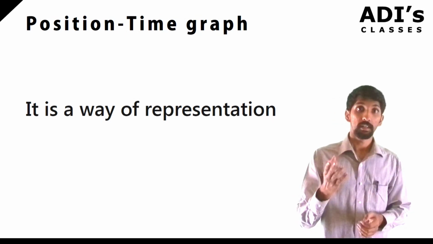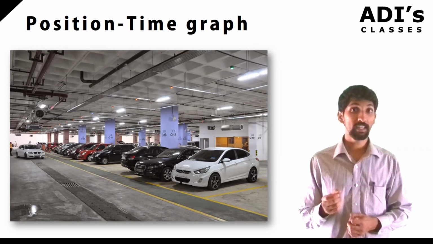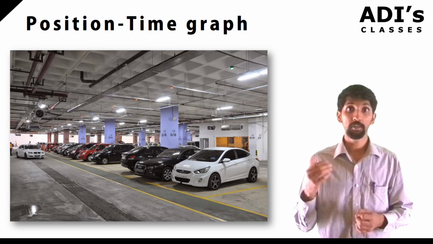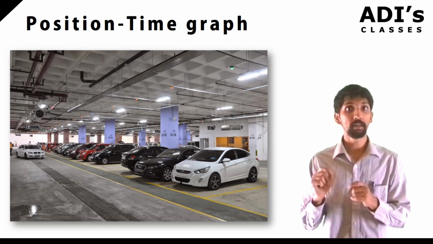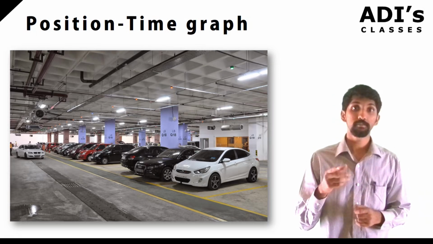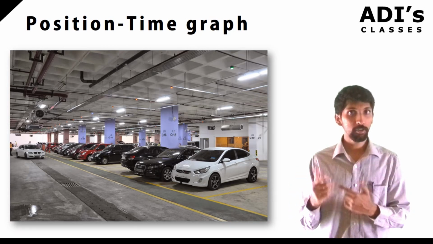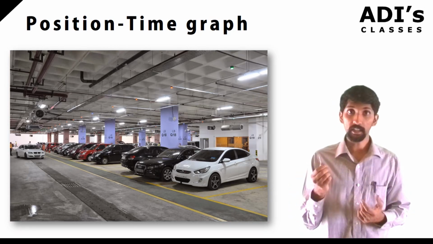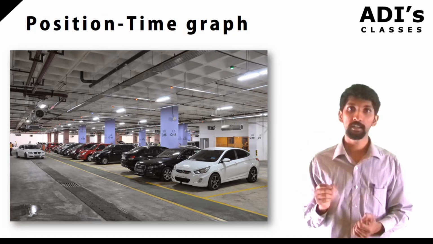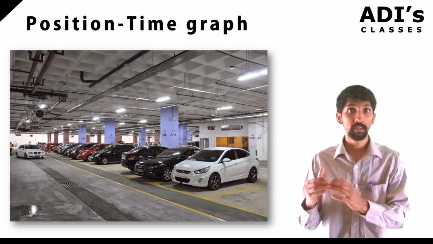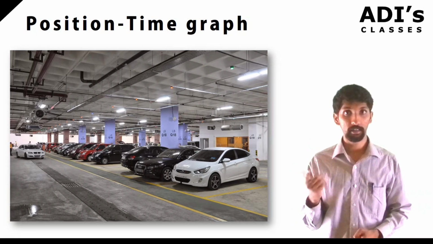Or for example, let's say you take your vehicle to a mall and you park it somewhere. It's very easy to get lost in the mall, right? Especially when you have 2 or 3 floors of parking. So what you can do is see the pillar number, upper basement. In the upper basement, you're at this pillar. It's easy for you to recognize, right? So basically, you're thinking about the position where you have parked your vehicle. So in this upper basement, near the third pillar, I parked my vehicle. You'll remember that way, right?